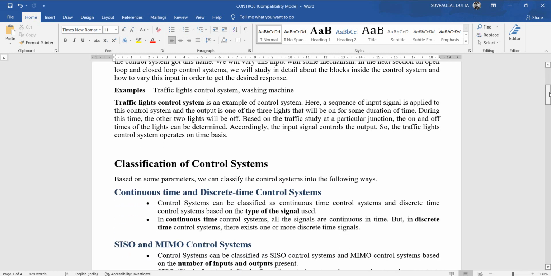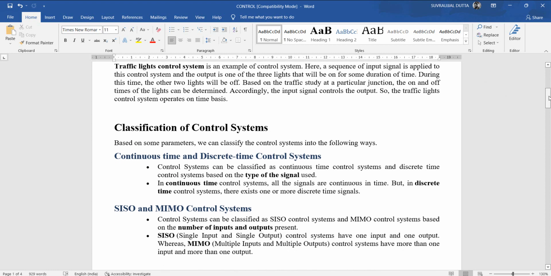Classification of control systems. Based on some parameters, we can classify the control systems in the following ways: continuous time and discrete time control systems. Control systems can be classified as continuous time control systems and discrete time control systems based on the type of the signal used. In continuous time control systems, all the signals are continuous in time, but in discrete time control systems, there exist one or more discrete time signals.